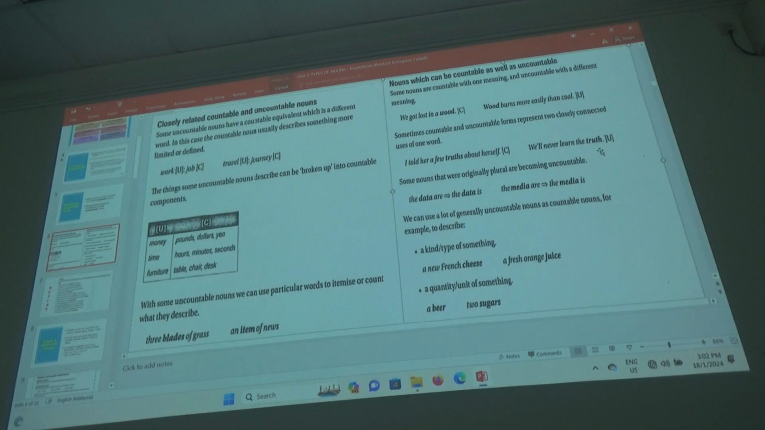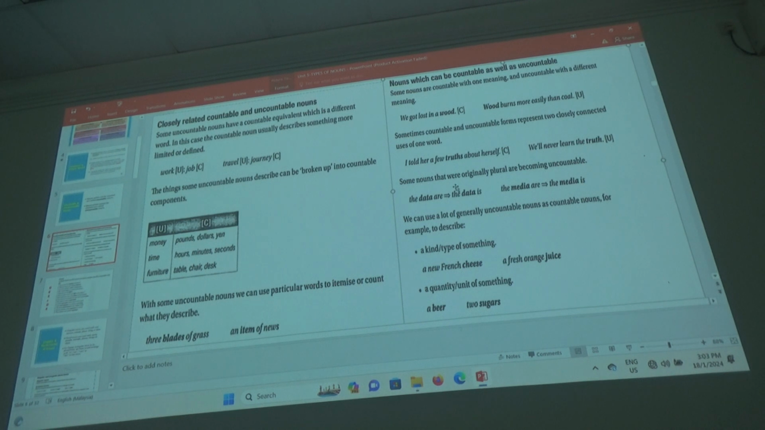So truth can be countable or uncountable, depending on its use. Similar to wood and wood. Truth and truth. If it's just information, countable. If it is a general use, a concept, uncountable. Can you follow? All of you can follow? Yes or no? Come on. Yes. Okay, good. Don't fall asleep.